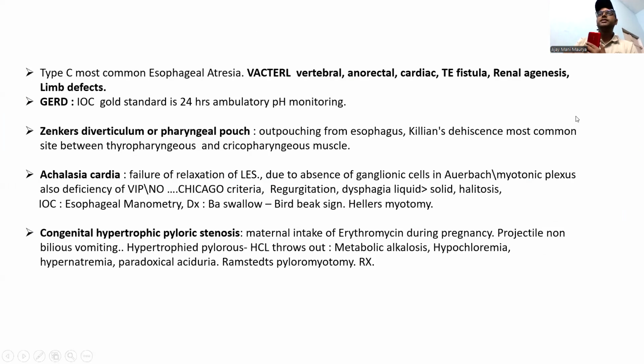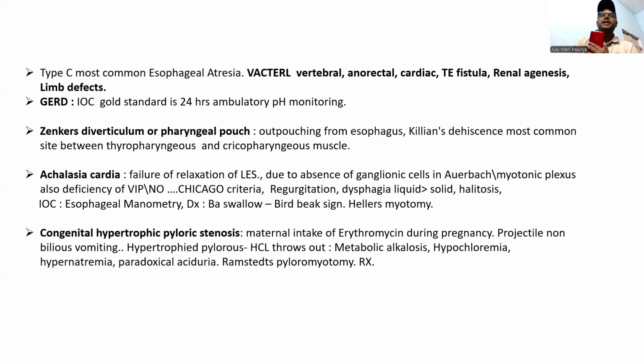Then also, guys, here you can see esophageal atresia. Out of them, type C is the most common. Everyone knows VACTERL: V for vertebral, A for anorectal, C for cardiac, T for tracheoesophageal fistula, R for renal agenesis, L for limb defects. Sometimes the questions also ask what is the full form of VACTERL.